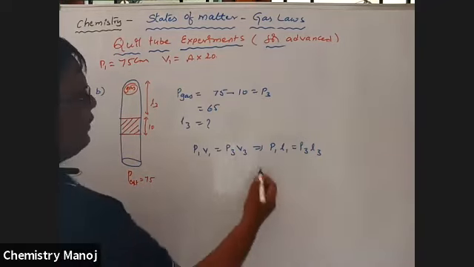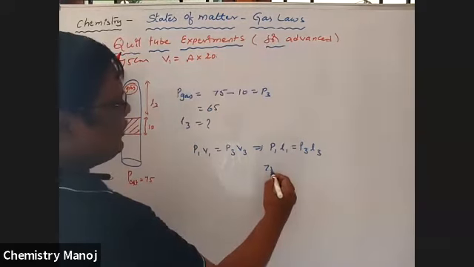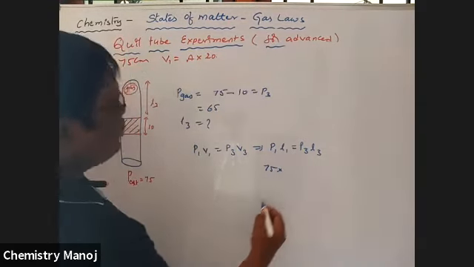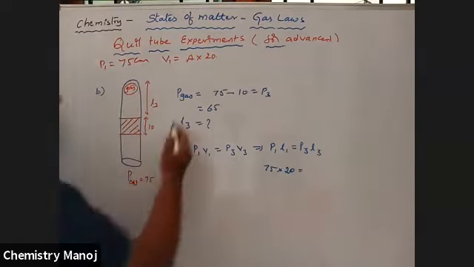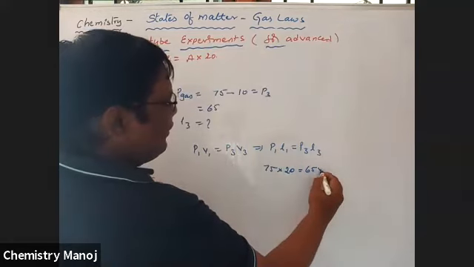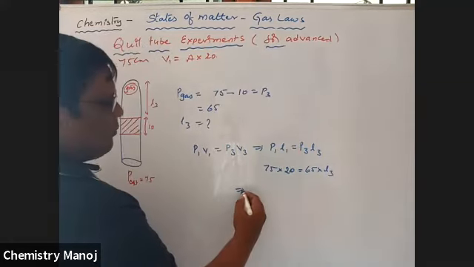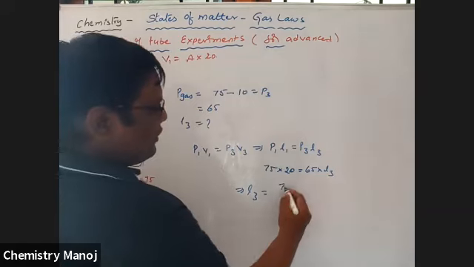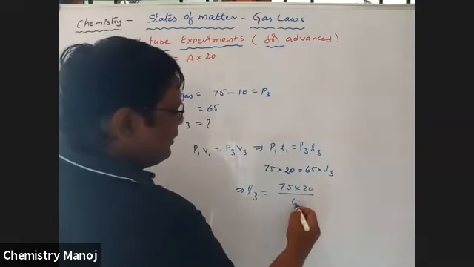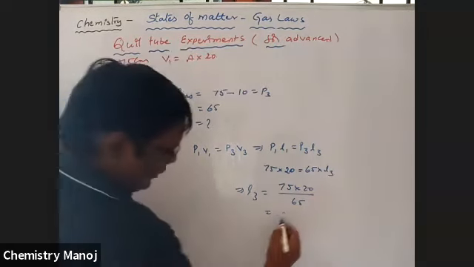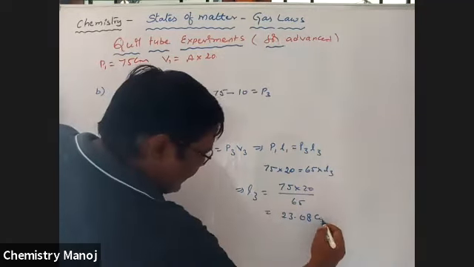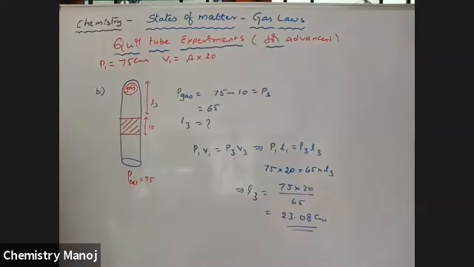Apply condition. P1, how much is the pressure? P1 is 75. L1, that is 20, is equal to P3, pressure, which is 65 into L3. That implies L3 is equal to 75 into 20 by 65, which is equal to 23.08 centimeters. 23.08 centimeters, if it is downward.